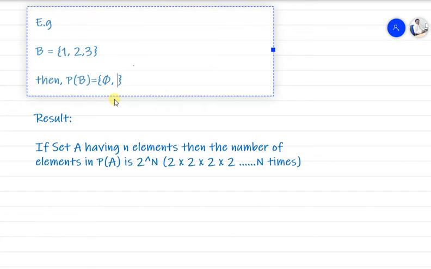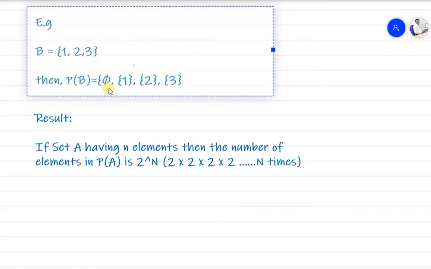So you see here we have three elements in set B, and from that we have to find the power set of B. So the first element is the empty set, right? Next element will obviously be this element. Second element will be this, because this is again a subset of the given set.